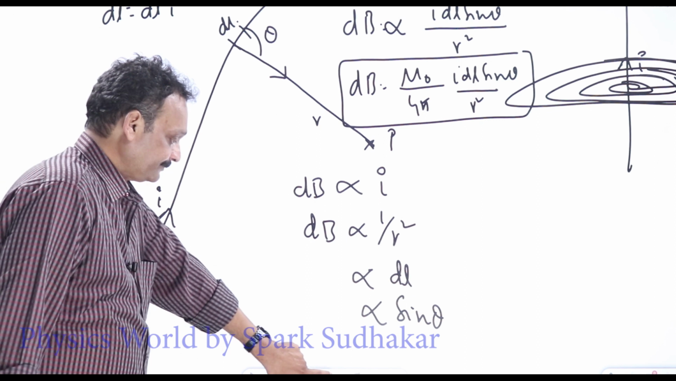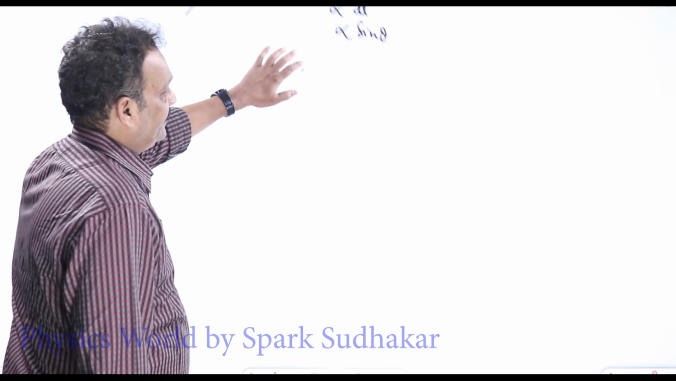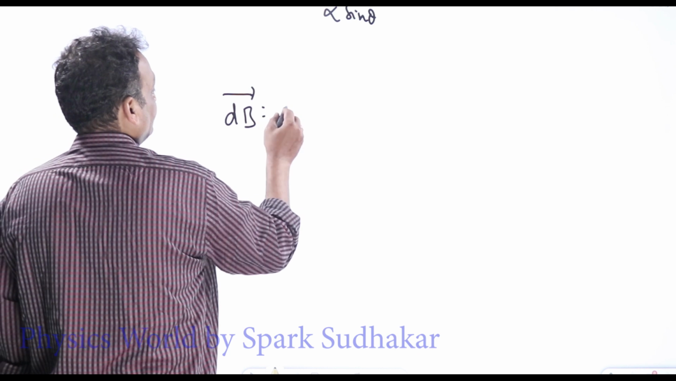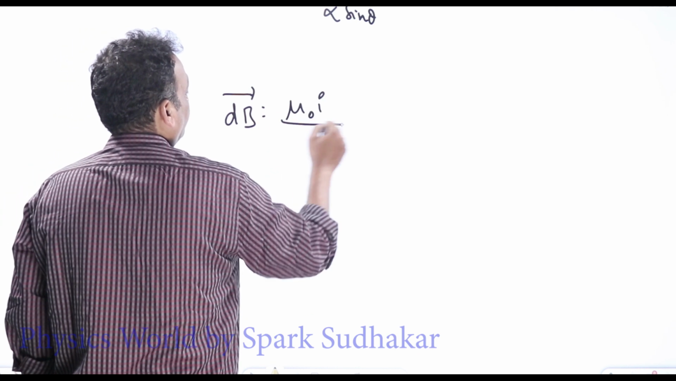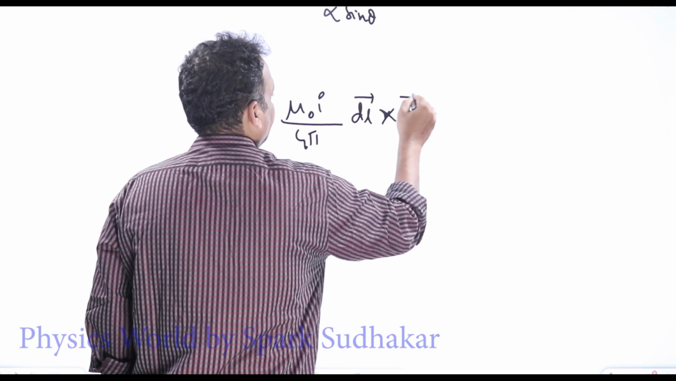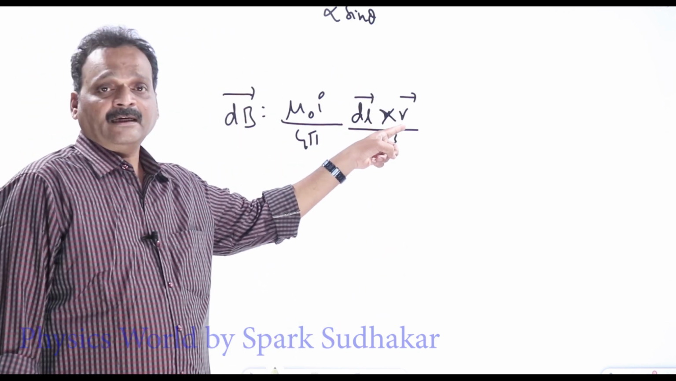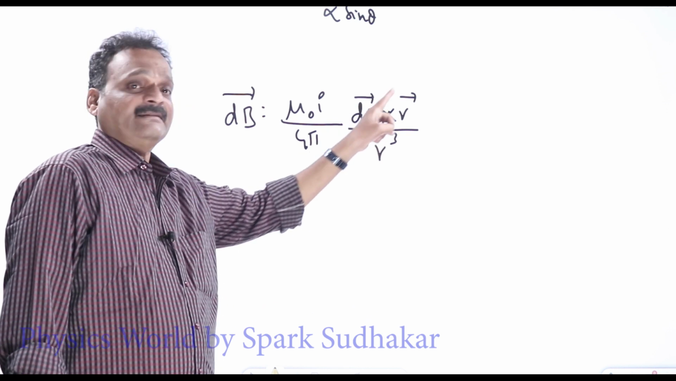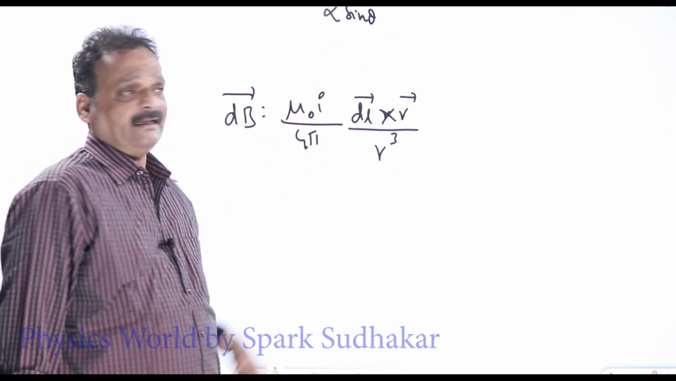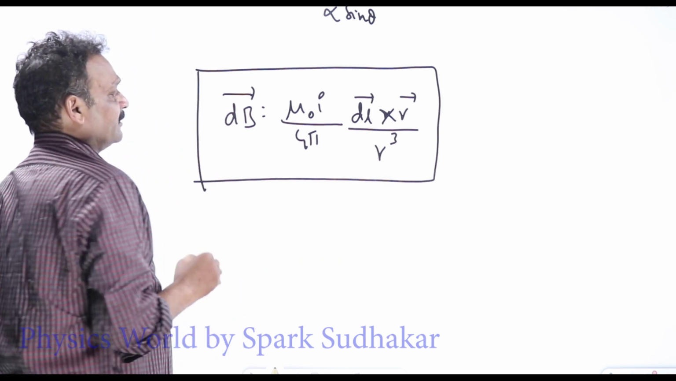Now, in vector notation, it will be like this. dB bar equals mu naught I by 4 pi, dl bar cross r bar by r cube. dl bar cross r bar is nothing but dl r sine theta. One r and one r get cancelled. We get I dl sine theta by r square only, as we have seen earlier. This is in vector notation the small amount of magnetic field due to a small element of length dl.